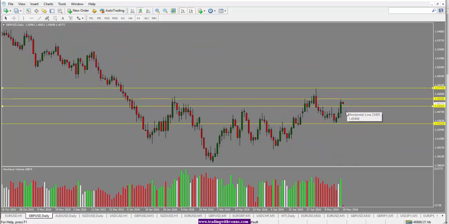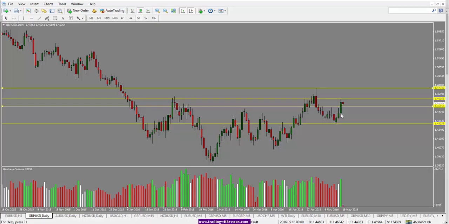Looking at the pound here, pound was very bullish today, and as we can see here, closed very bullish as well. So based on the daily close, we'll be looking for another bullish move to the upside here. With the pound, the difference was that we saw positive data come out in the morning, and also to top that off, the poll that came out looking at how many people actually wanted to stay in the Eurozone compared to the people who wanted to leave, the percentage was a lot higher for people wanting to stay within the Eurozone. And because of that, the sentiment has turned positive for the British pound.